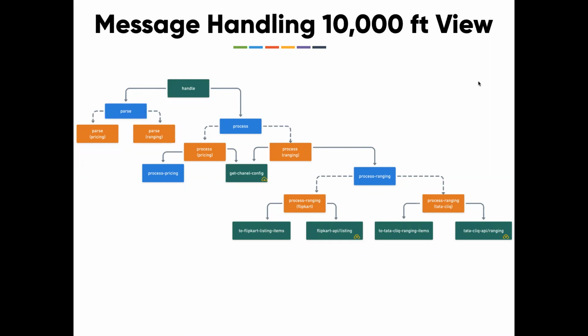Then when it comes to pricing, we need to do a process pricing. Okay, let me take ranging because I have branches for this. So process ranging, again, is polymorphic. It's going to branch out based on the channel name. So there is one logic for Flipkart, one logic for Tata Click. Flipkart or Tata Click just do a data transformation. There is an API client. All the pieces are isolated and nicely fit together.